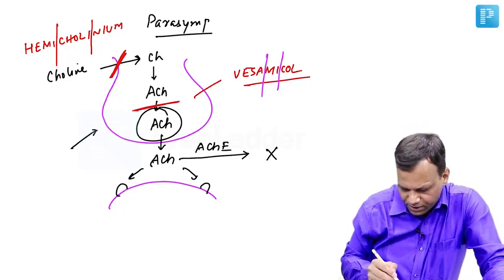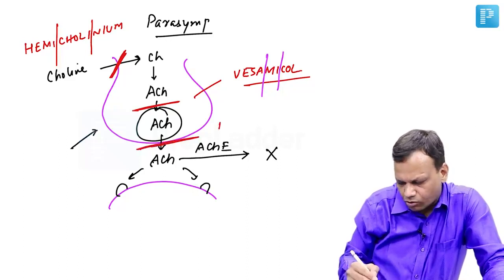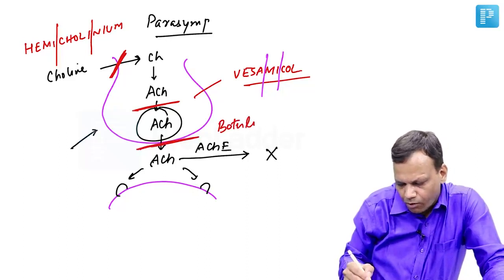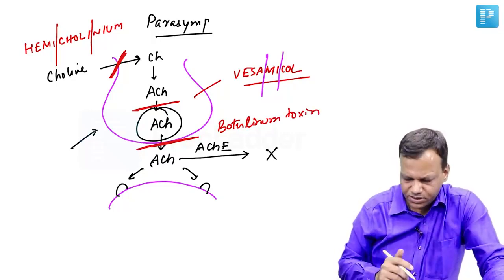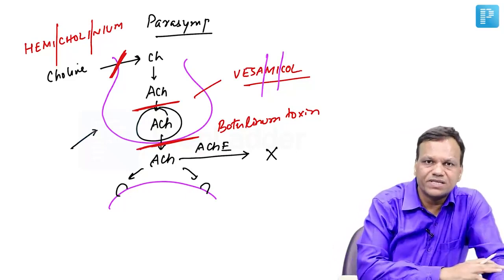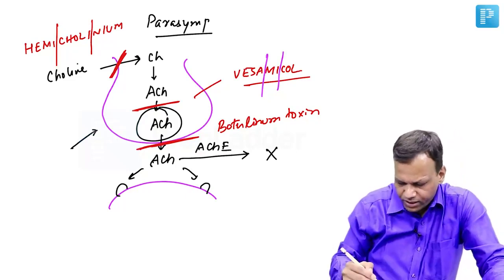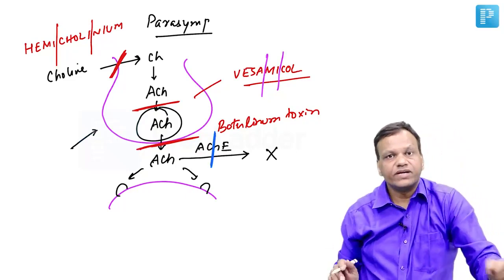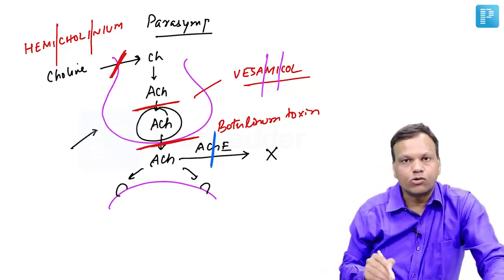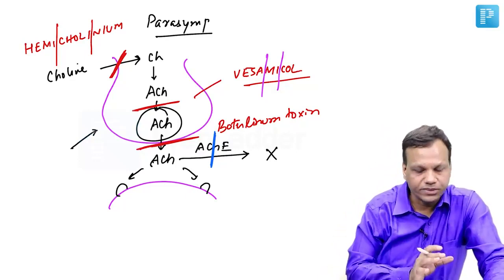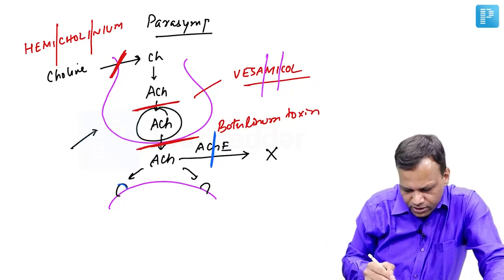Then third drug which inhibits the release of acetylcholine is botulinum toxin. It prevents the release of acetylcholine in the synapse. So all three drugs will decrease parasympathetic activity. On the other hand, if we block acetylcholinesterase, it will increase parasympathetic activity because acetylcholine cannot be broken. More acetylcholine, more action.